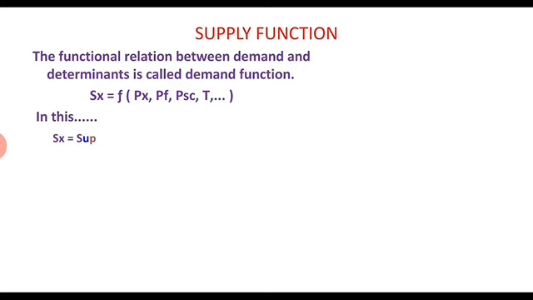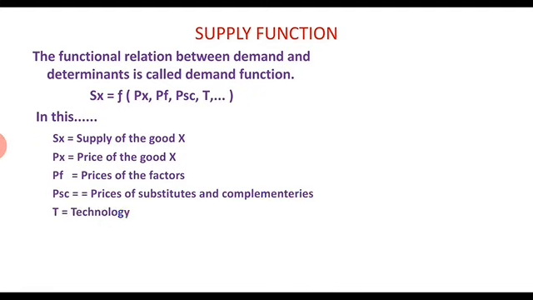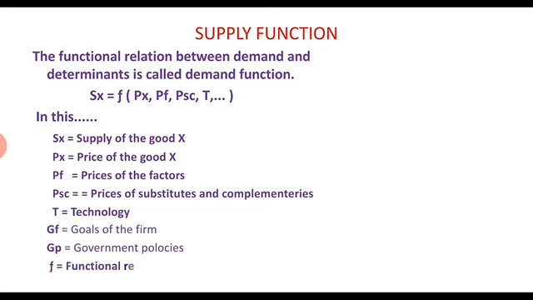In this equation, Sx is equal to supply of the good x, Px is equal to price of the good x, Pf is equal to prices of the factors, Psc is prices of substitutes and complementaries, T is technology, G is equal to goals of the firm, GP is equal to government policies, F is equal to functional relation.